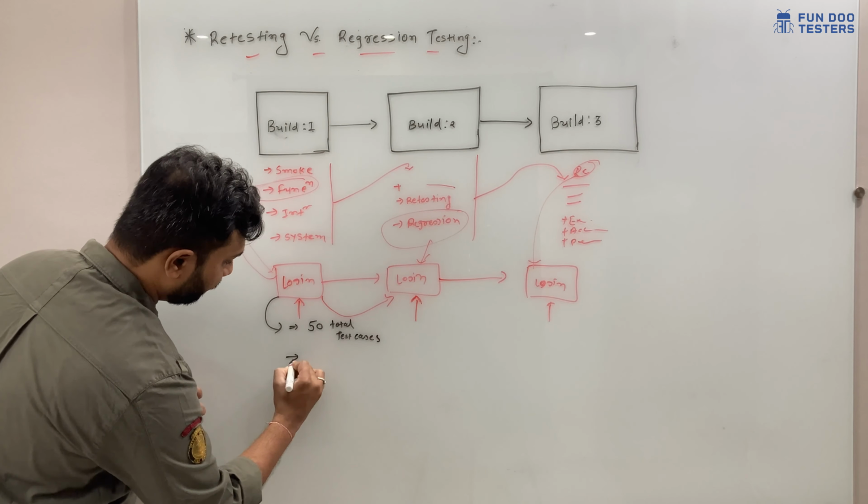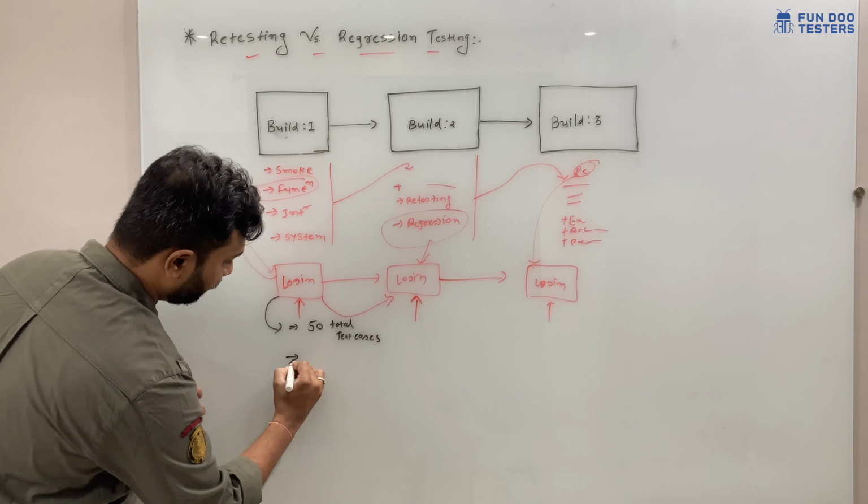Now, in build 2, the developer will start working on these bugs and fix them. Once they fix the bugs, we will receive build 2. In build 2, we are going to consider these test cases. Total we have 50 test cases here as well, in the same 40 and 10 ratio. Now, we are going to make sure that whatever functionality was not working earlier, and the developer has worked on it, works in build 2 or the next build, which means we are going to retest that scenario.